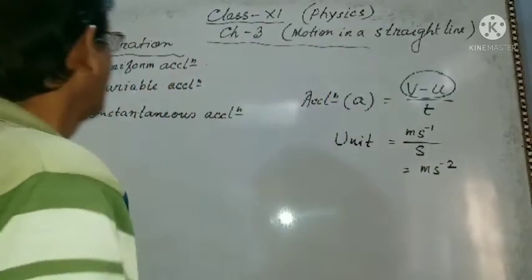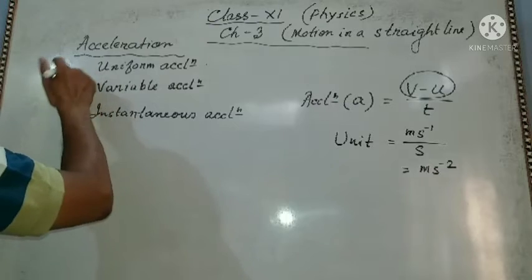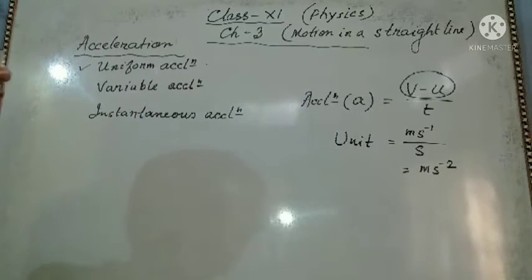Now we are going to uniform acceleration.